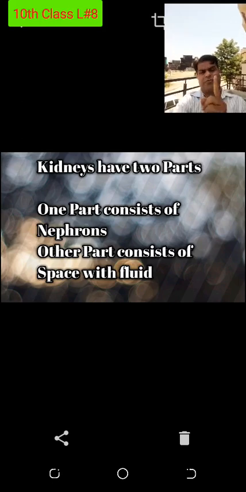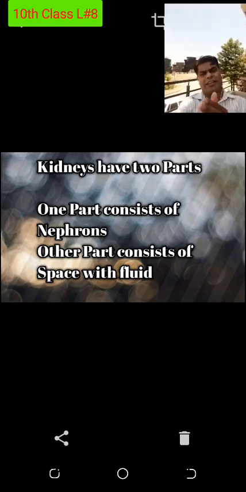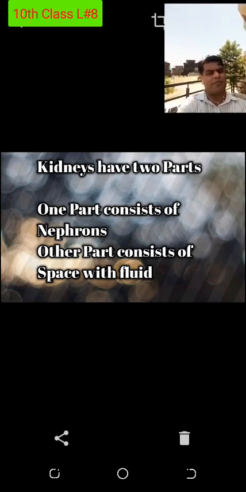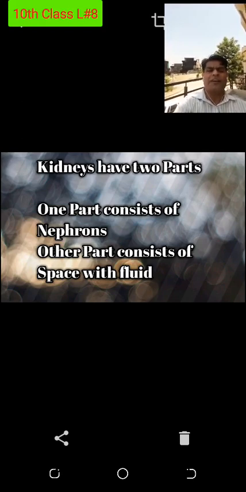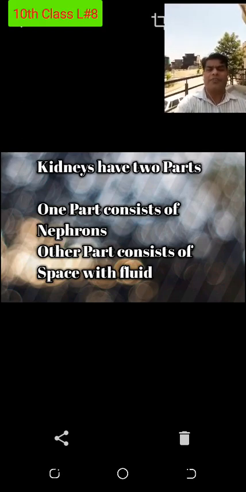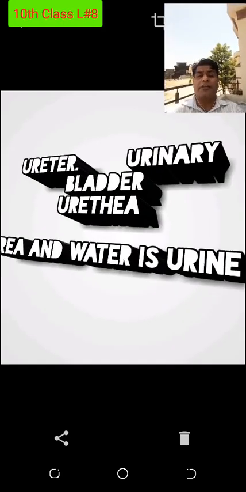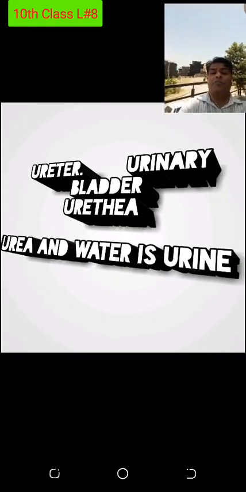In the cavity, nephrons are not present technically. If nephrons were also present in the cavity, that would mean the kidney consists of all cells, like the nervous system. No. Unlike the nervous system, the kidney only consists of nephrons in some areas, not in all areas. That's why the nephron is the functional unit, not the structural unit. These are the words I was speaking about.